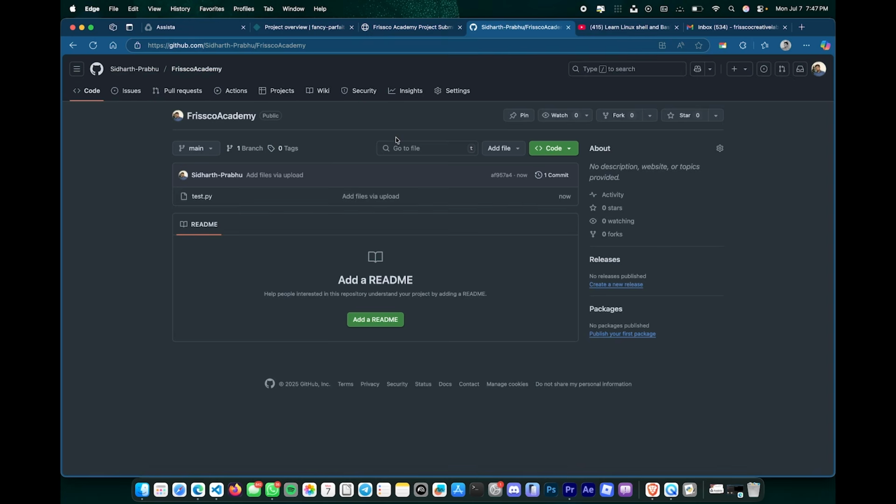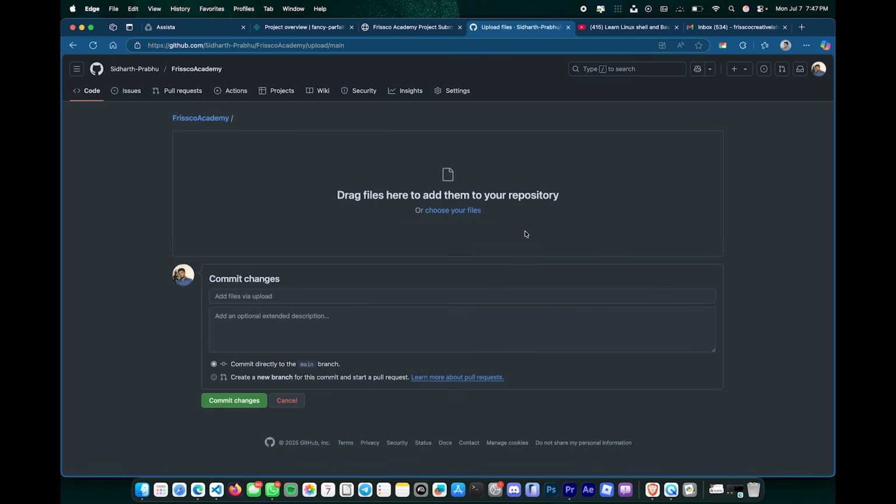And then you can upload any type of file by just going into add file, upload files, and then upload all the projects with their name and the module number which the project was given, and then share the link once.